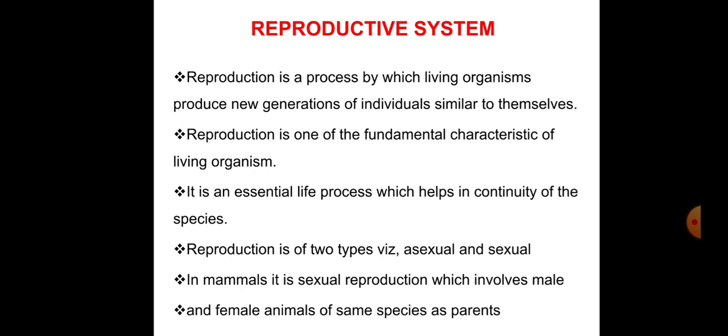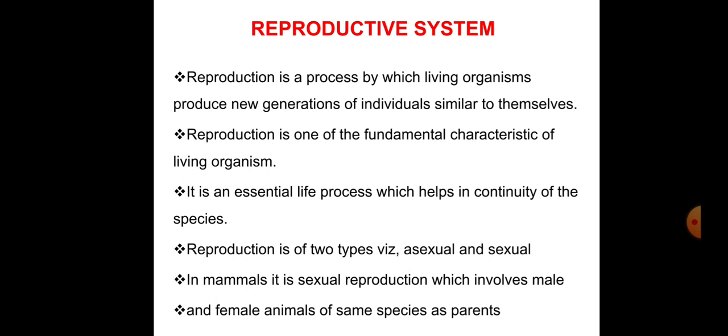Reproduction is one of the fundamental characteristics of living organisms. It is an essential life process which helps in continuity of the species. Reproduction is of two types, asexual and sexual. In mammals, it is sexual reproduction, which involves male and female animals of the same species as parents.